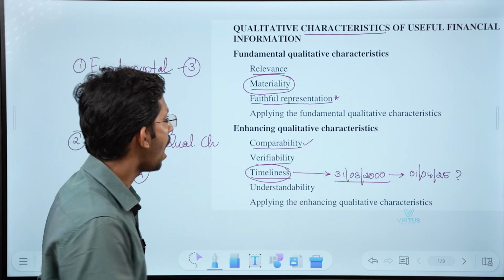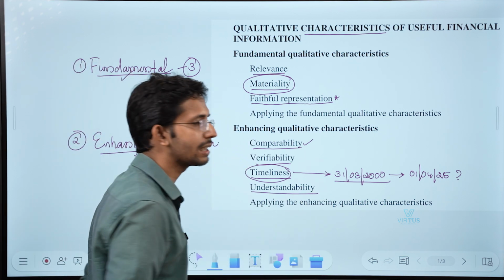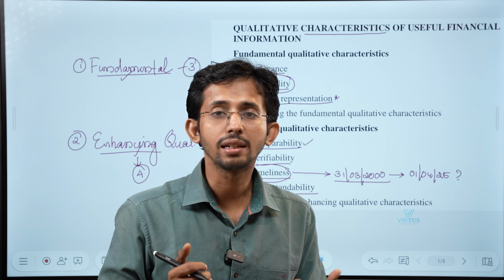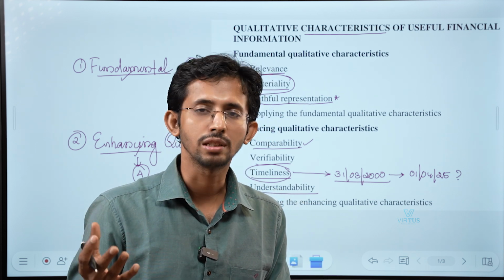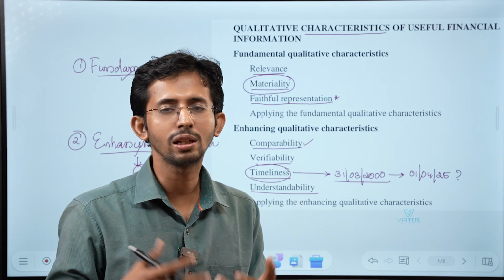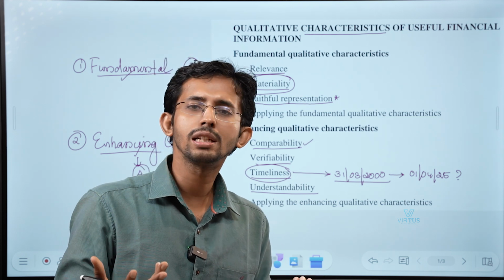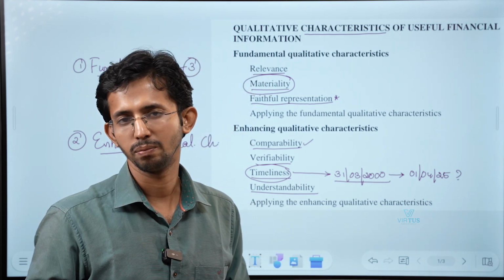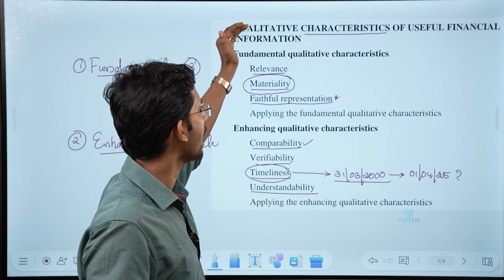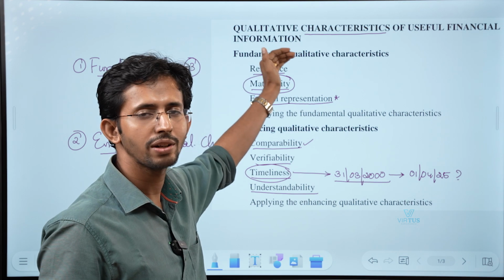Now what is the next one? Understandability. Any financial information which we present should be understandable to the users. If the users do not understand what is written in the financial information, can you call it useful? No, definitely not useful. So friends, these are the qualitative characteristics of useful financial information.